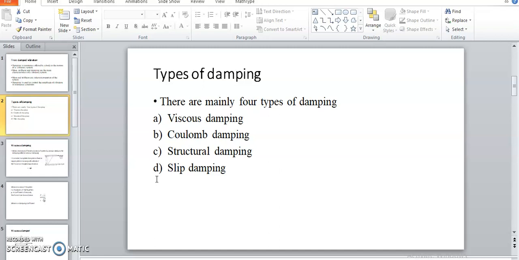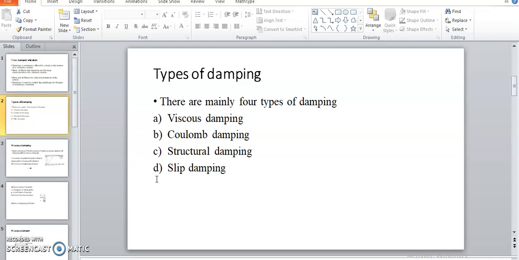Generally, viscous damping and Coulomb damping are the major contribution in terms of external damping. Structural damping and slip damping contribution is a small one. In practical applications, we mostly find viscous damping and Coulomb damping.